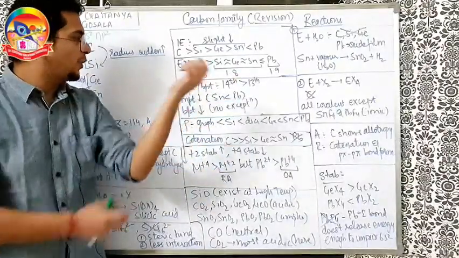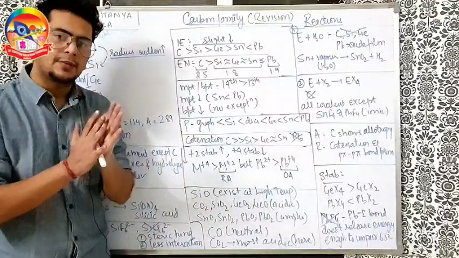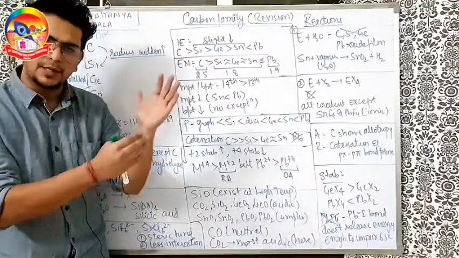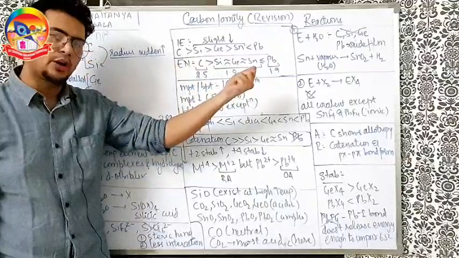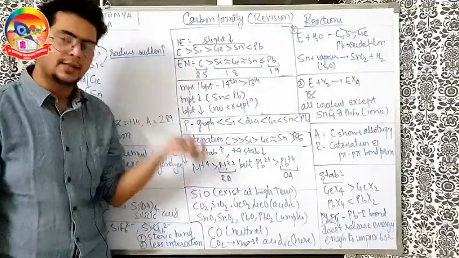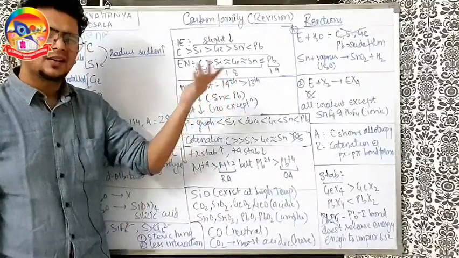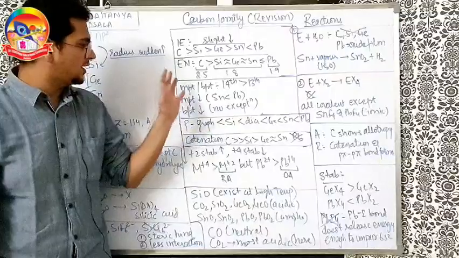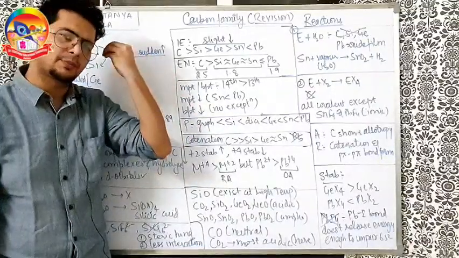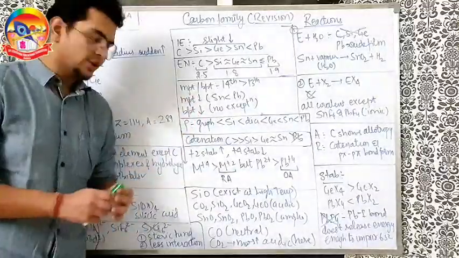Next, melting point and boiling point of the 14th group is higher than the 13th group. That means the respective elements of the carbon family in the respective periods will have higher melting point and boiling point than the 13th group elements. In fact, melting point and boiling point both decrease down the group. One small exception comes in tin and lead for melting point. That is not much important, but in general you can remember melting point and boiling point both decrease down the group. Next, density, a very tricky question comes here.